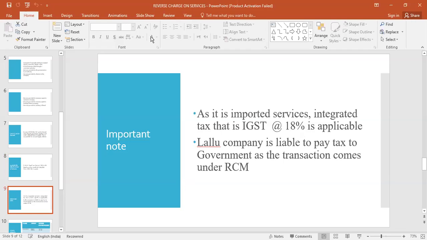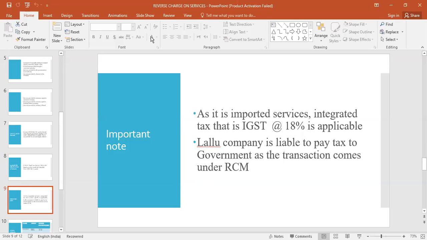Before creating ledgers, we are assuming the GST rate as 18%, because GST rate means IGST rate. IGST rate is 18% because they're importing services. That is Integrated Goods and Services Tax.